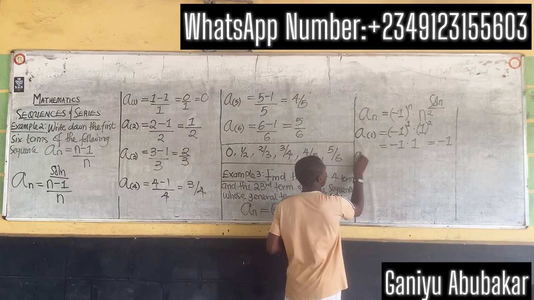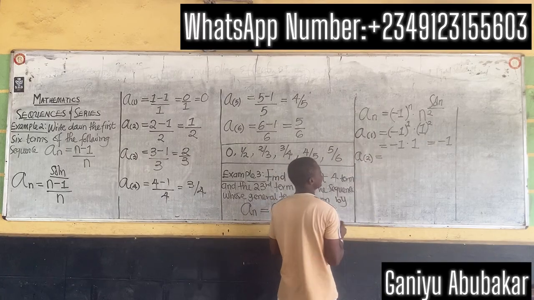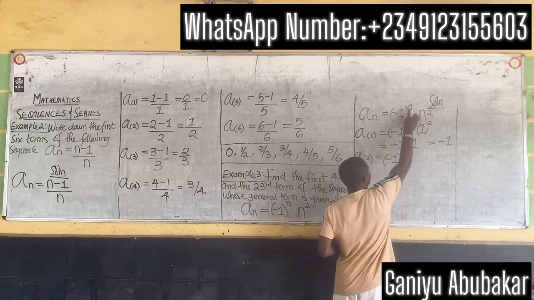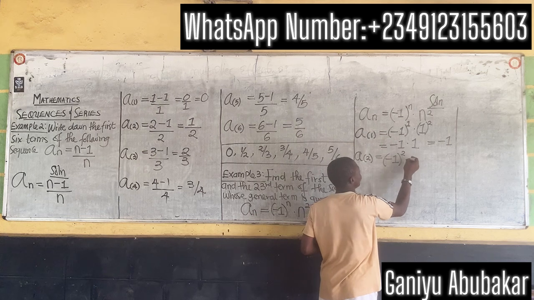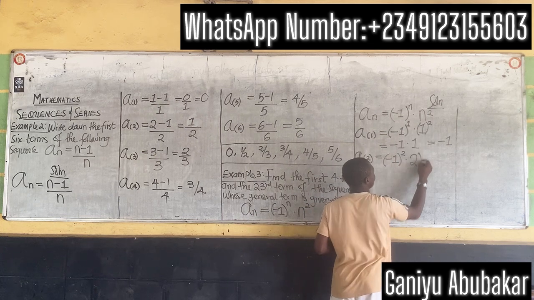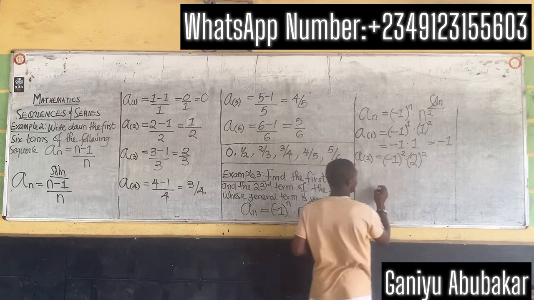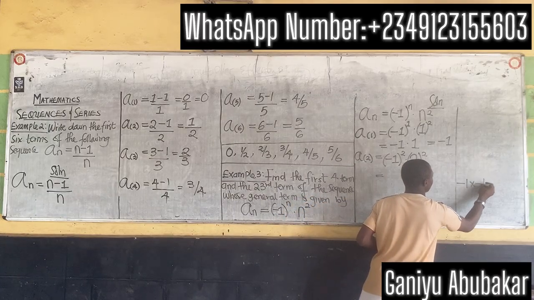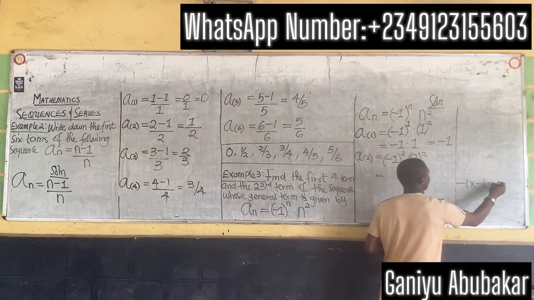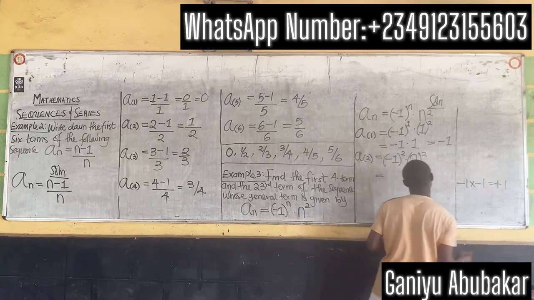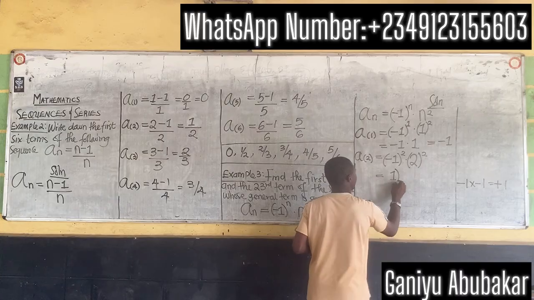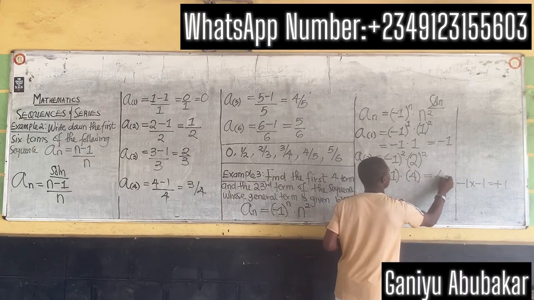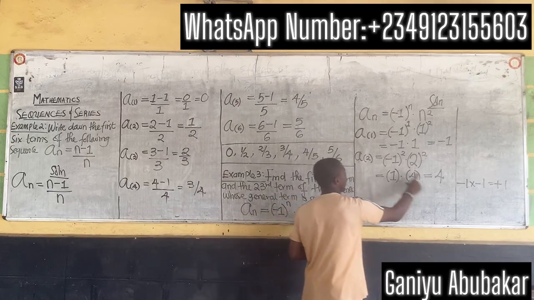Let's put n as 2. a_2 equals -1, or this n here to be 2. That gives you 2, dot n to be 2, so 2 all squared. That gives you (-1)^2. It means -1 times -1. Minus times minus gives you plus, 1 gives you 1. So I have +1. Dot 2 squared gives you 4. Multiply these two, that gives you 4. Putting n as 2, I have 4.